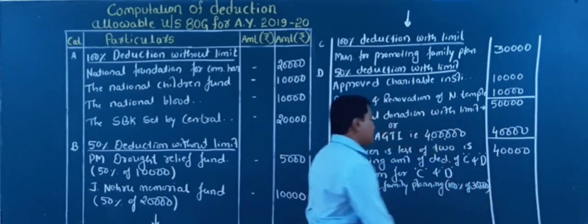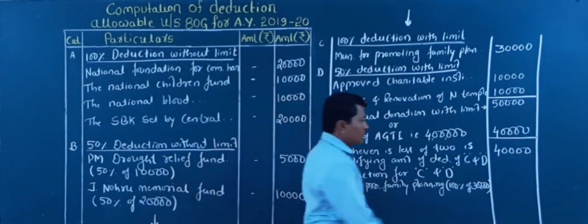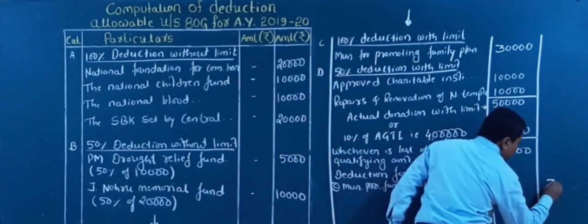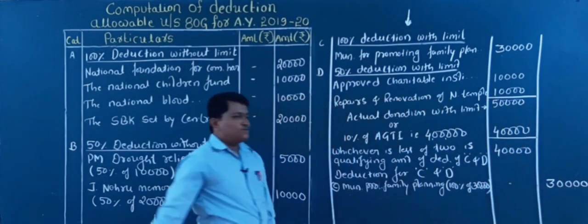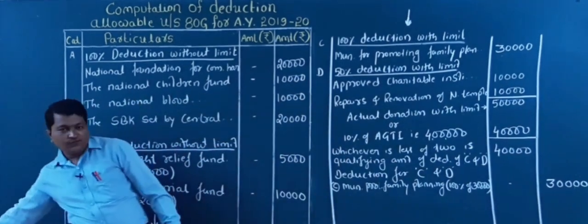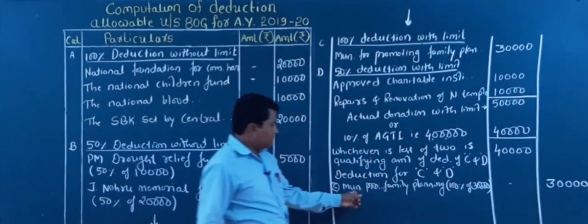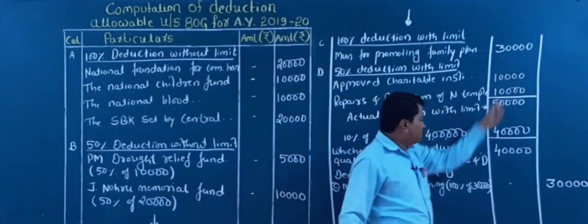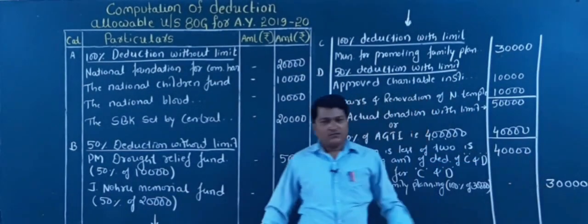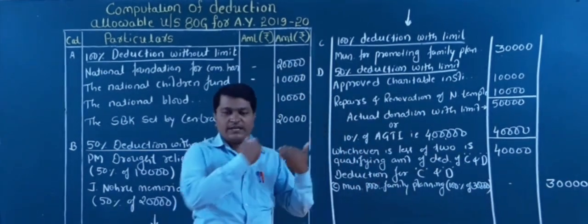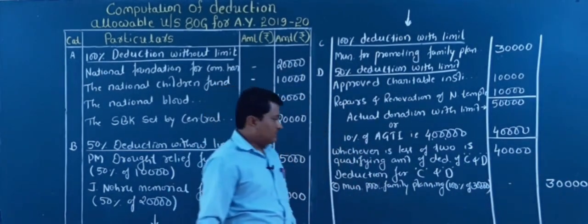What is 100% of 30,000? It is 30,000 itself. Here, from where did I take that 30,000? The C amount is 30,000. Our limit is 40,000. Out of 40,000 we can give 100% deduction of 30,000, so I will take the whole amount.